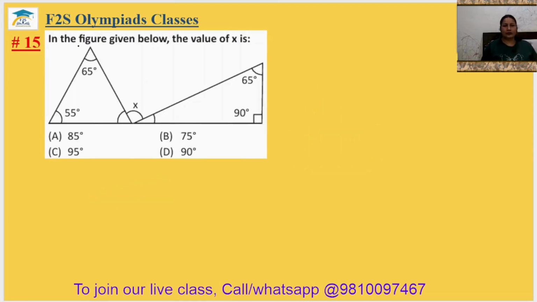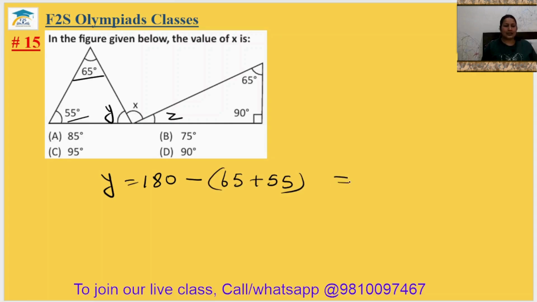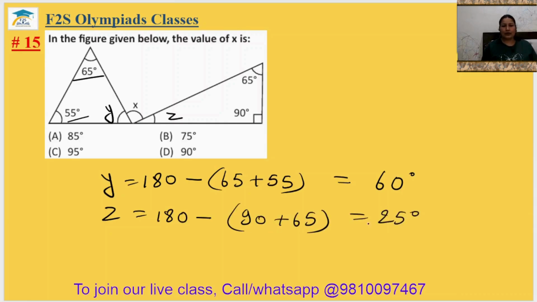Question number 15. In the figure given below, the value of x will be? We know that the sum of the angles of a triangle should be 180 degree. So suppose this is y, this is z. So y will be equal to 180 minus (65 plus 55). This is equal to 60 degree. And z will be equal to 180 minus (90 plus 65). This is equal to 25 degree.